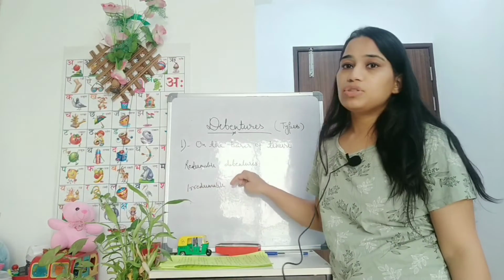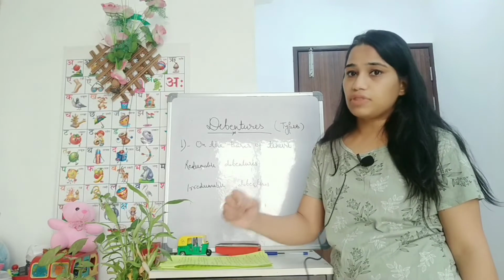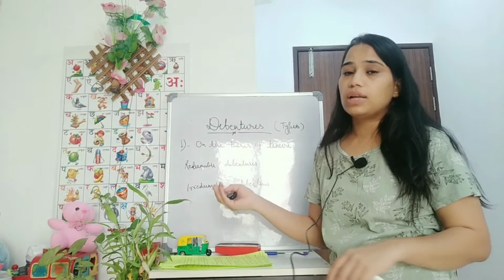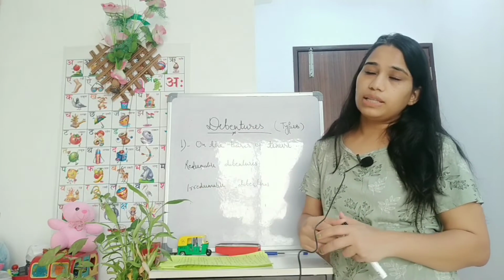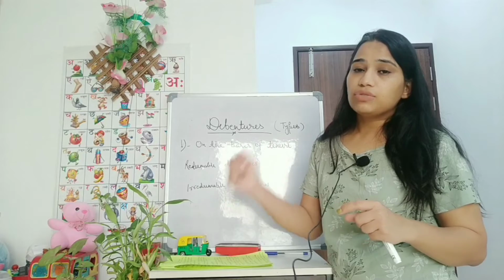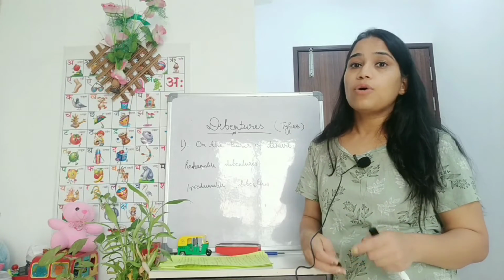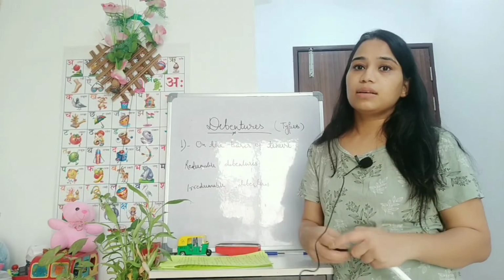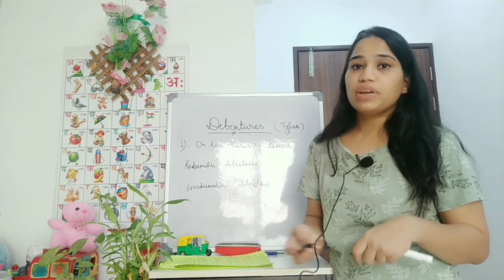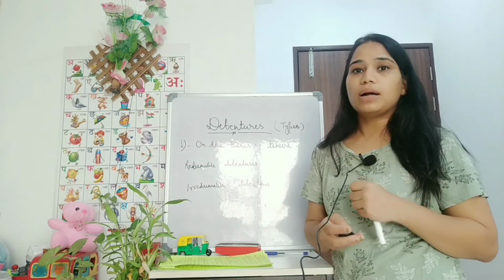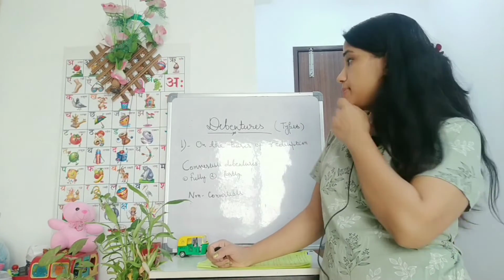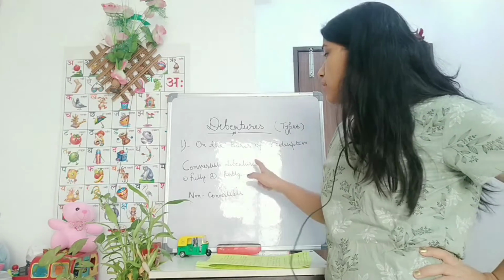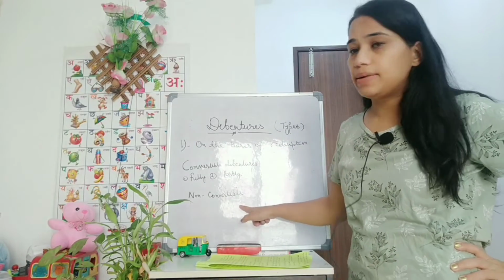And redeemable debentures are the debentures which are payable after a specific period of time, and that will be decided by the company and the holder at the start, when the debentures were issued, that these will be payable at par or at premium. Par means at the same amount, and premium means they will get some amount of interest included in that particular amount. So on the basis of redemption, the debentures are again of two types: convertible debentures and non-convertible debentures.